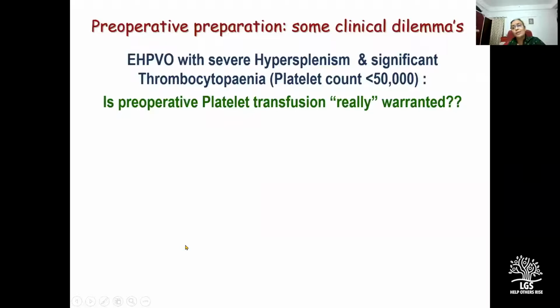Now, a very common clinical dilemma faced by surgeons and more importantly by anesthetists is EHPVO with severe hypersplenism and significant thrombocytopenia. Is preoperative platelet transfusion really warranted? Interestingly, when I was discussing this topic with Dr. Radhakrishnan on the phone, his first comment was that in South India, when we post patients with EHPVO for surgery, our anesthetists ask for large volumes of platelets and large volumes of FFP to be arranged. And I could really identify with him because all of us have gone through similar phases.